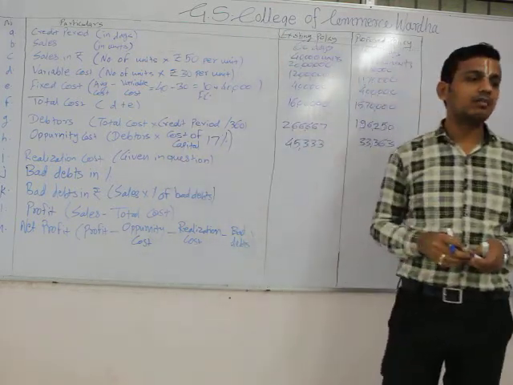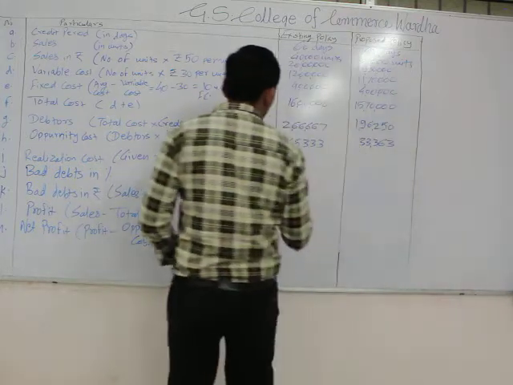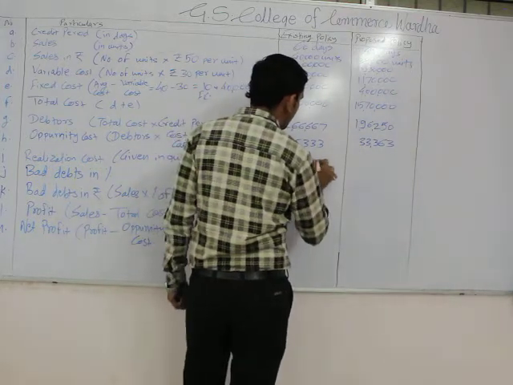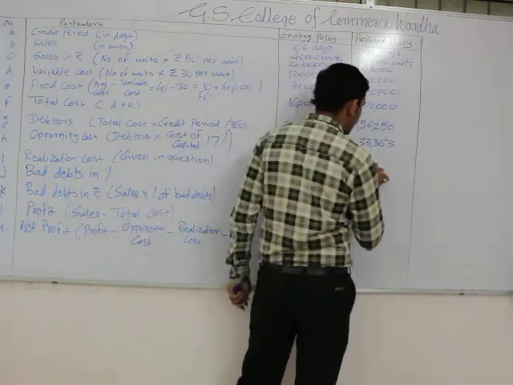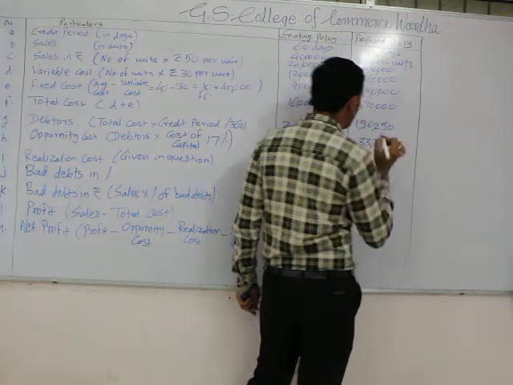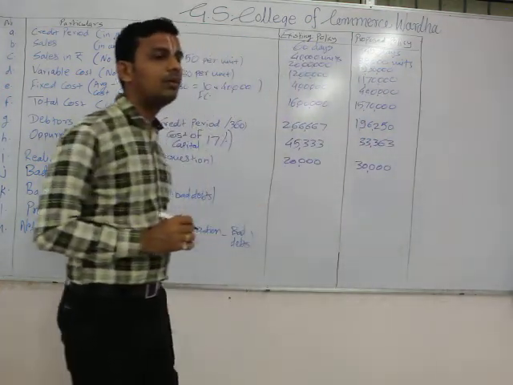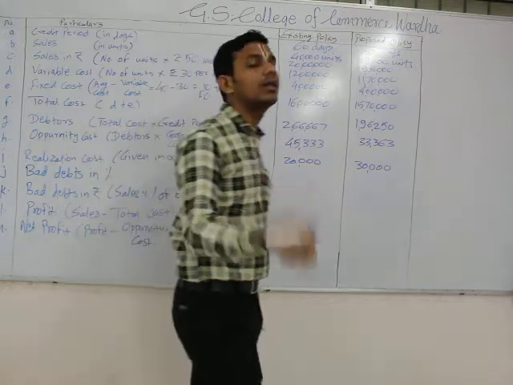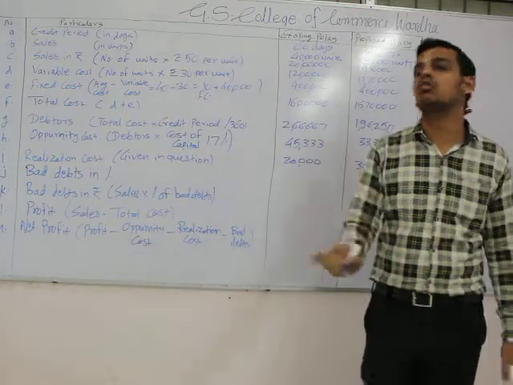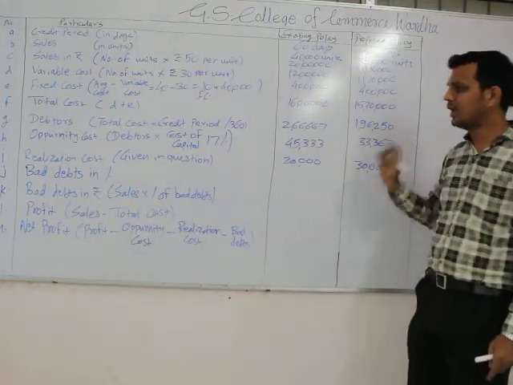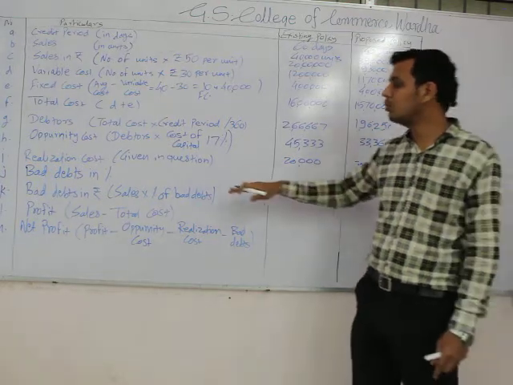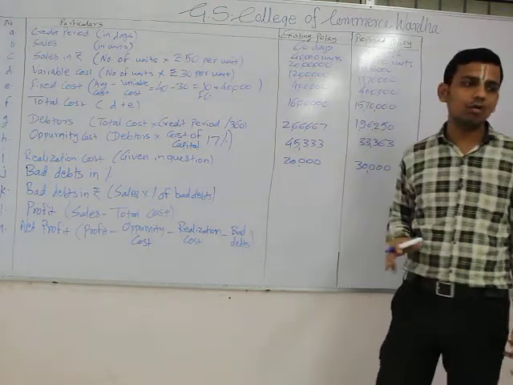Now when we come to realization cost, we have already stated that it is given in the question. For the existing level, we can see there was a collection charge of rupees 20,000, whereas for the proposed level it would increase by 10,000 to 30,000. It was mentioned in the question as collection charges or administrative expenses or office expenses. We can take it.